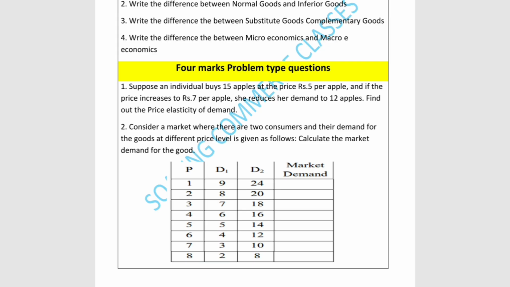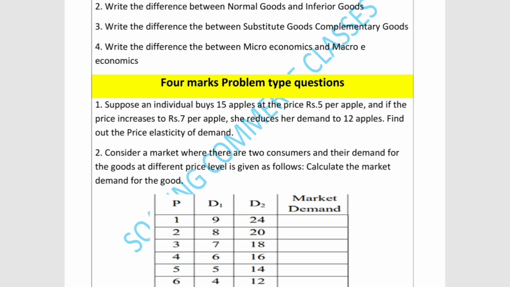Suppose an individual buys 15 apples at the price rupees 5 per apple, and if the price increases to rupees 7 per apple, she reduces her demand to 12 apples. Find out price elasticity of demand. They are asking us to find the price elasticity of demand. These questions come under the theory of consumer behavior.